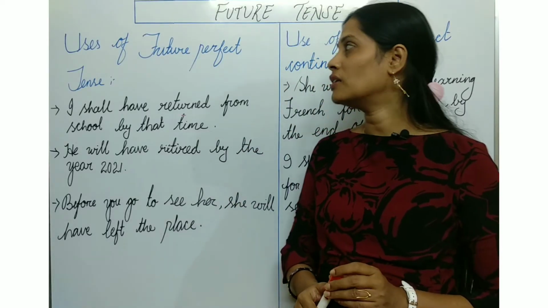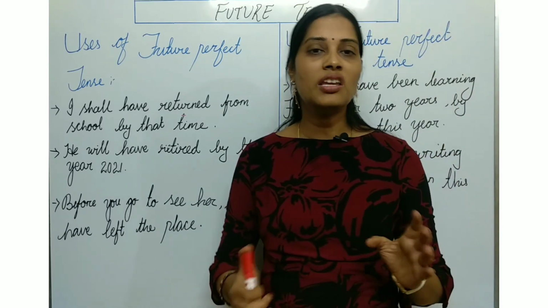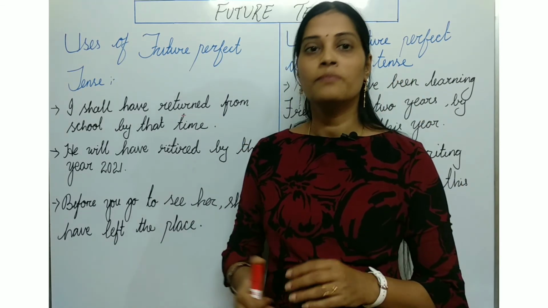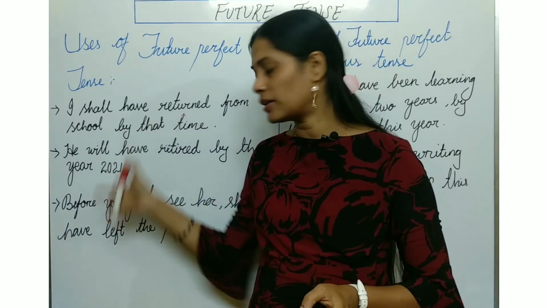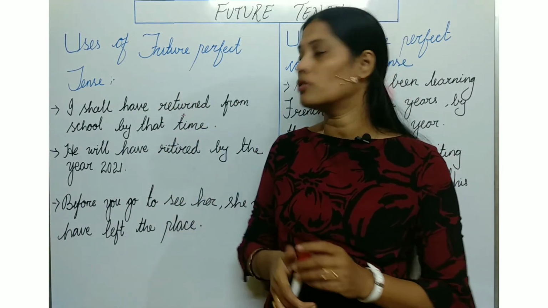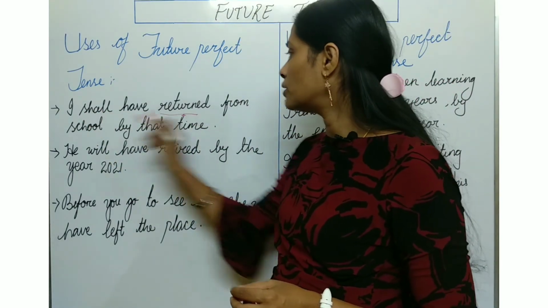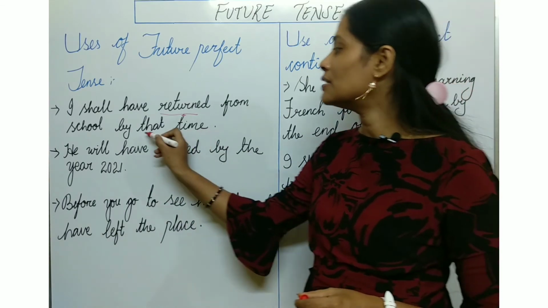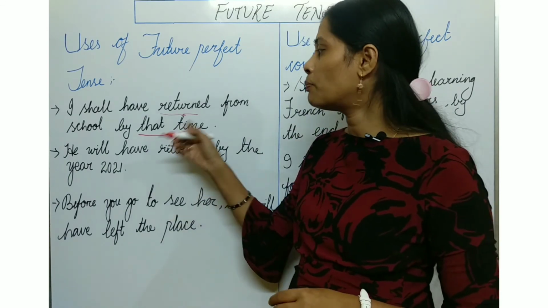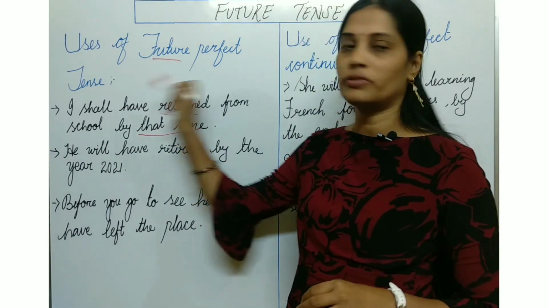So let's see the uses of future perfect tense. There are not many uses in future perfect tense, because future perfect is a pre-planned tense. With these examples, I can clarify your doubts for the future perfect tense. One by one we will see the examples. I shall have returned from school by that time, which means by that time I will return home. So it's a perfect time whatever he mentioned over here. So that's why we can use future perfect tense over here.